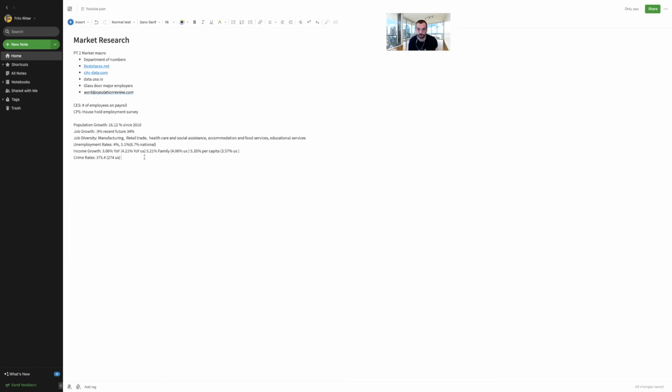You need the unemployment rates to be lower than the US. You need the income growth hopefully to be higher than the US because that means that those people can afford the new rents that you're going to be rent bumping, and you want to make sure that crime is down because people aren't going to move there if there's a lot of crime.